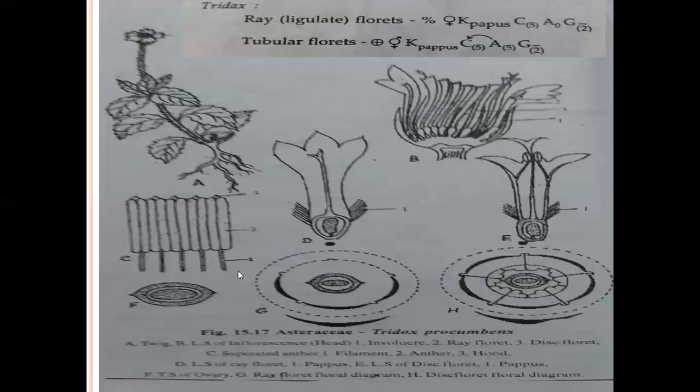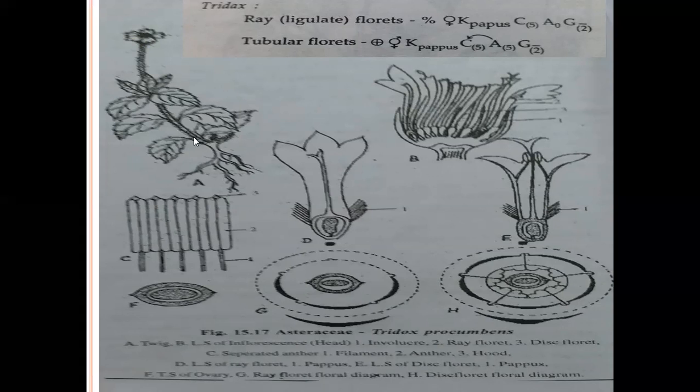Now we come to the root system. It is a tap root system, and fasciculated tuberous roots are present in Dahlia. Dahlia roots are modified into tuberous roots, containing starch in the form of inulin.